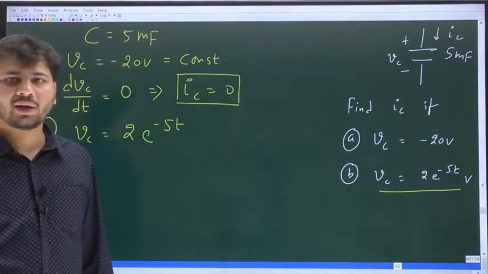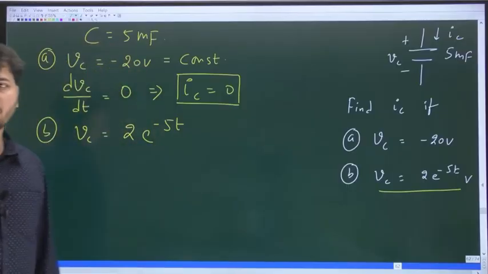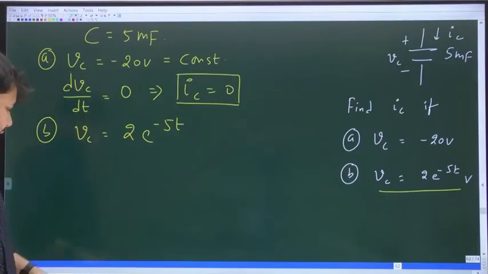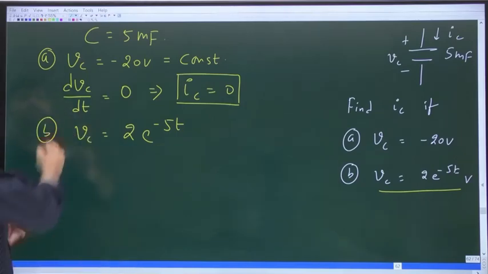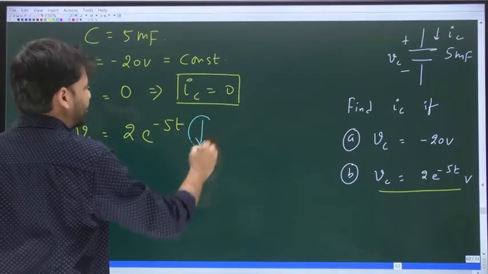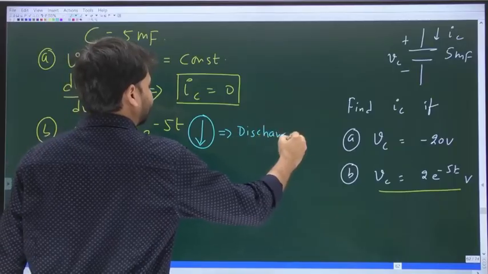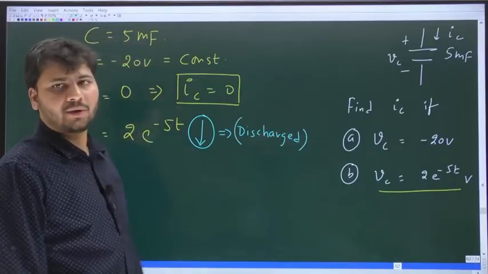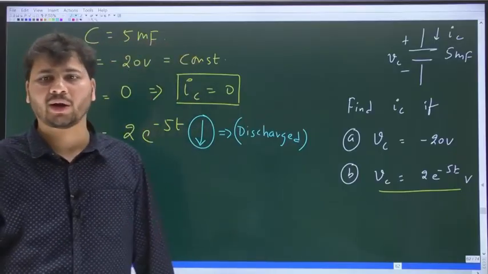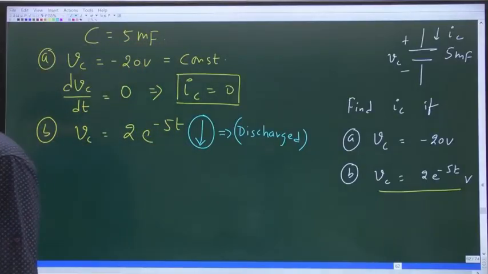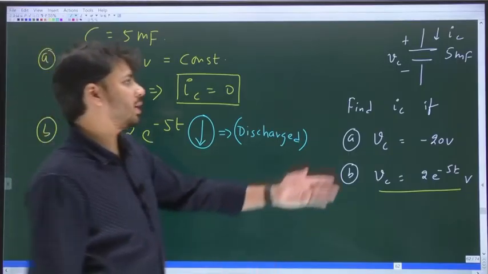Exponentially decaying means the voltage is decreasing. In the B case, is the cap getting charged or discharged? Please comment in the chat box. Vc is decreasing with time, which means the cap is getting discharged. So would the value of IC be positive or negative? Negative, yes.